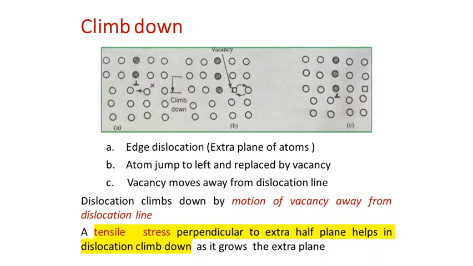As a result of this, a second vacancy or a point defect is created. So it will result in a vacancy on the neighboring side. So the climb down results in the movement of a dislocation downward, and also it will create a vacancy of an atom.